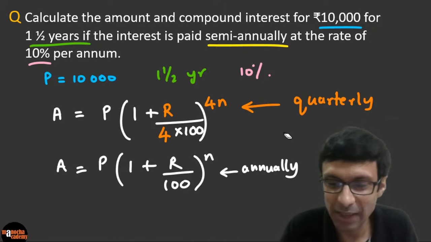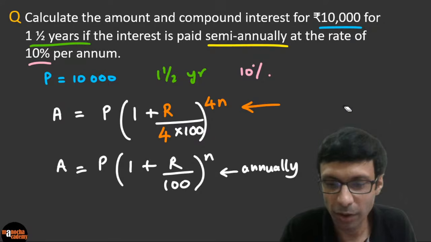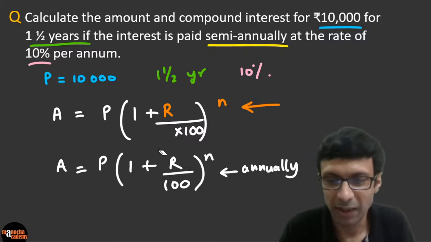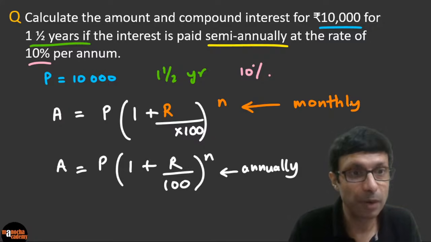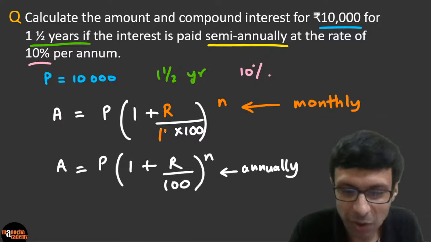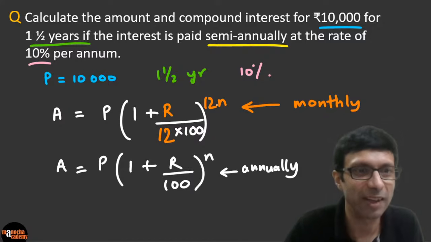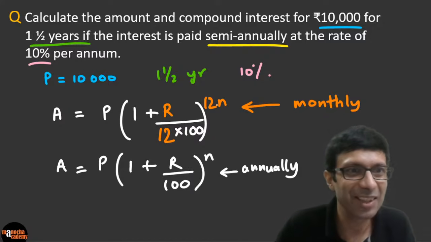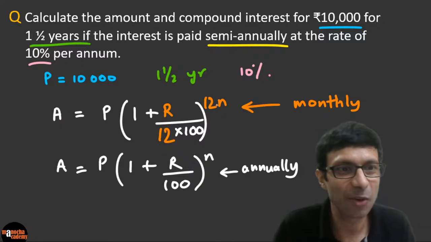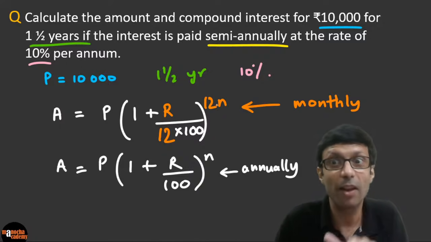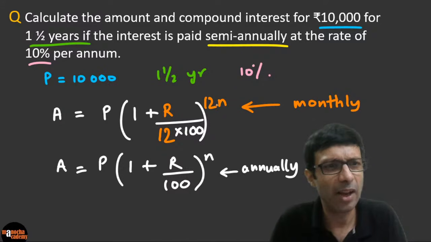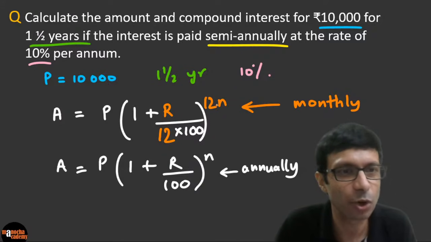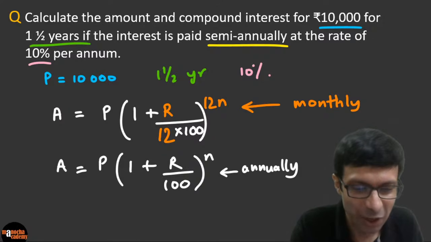Fantastic. And suppose, guys, it was monthly. So this was quarterly. Suppose it was monthly. If you had compound interest paid monthly, every month, because the rate is still per annum, it basically becomes r by 12 and 12n here. Do you guys see that? Excellent. Yes, Satya Mondal has written 1 by 12, right? So it becomes r by 12 but 12n there. So both the things change, r and n. Very, very important to remember. Very good. Arush has also written that. Excellent, guys. Superb.